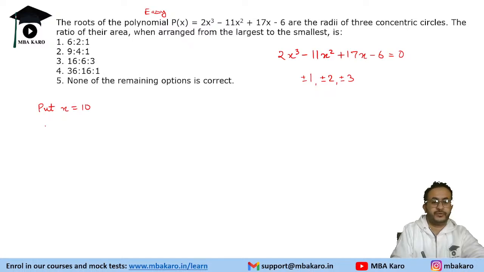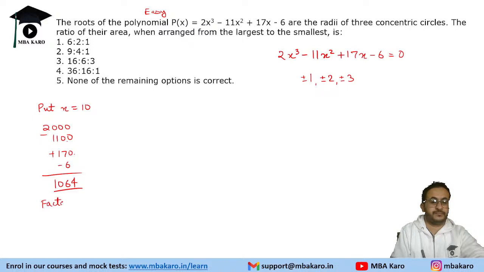So if you put x equal to 10, what is the expression? 2000 minus 1100 plus 170 minus 6. So कितना हो गया? 900, 1070, 1064. Okay, put x equal to 10, just done. Now factorize the number. Factorize 1064, divisible by 8.